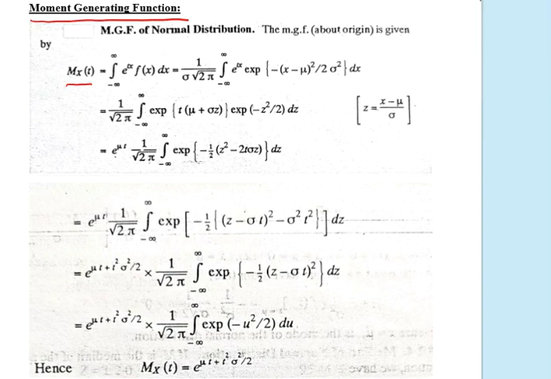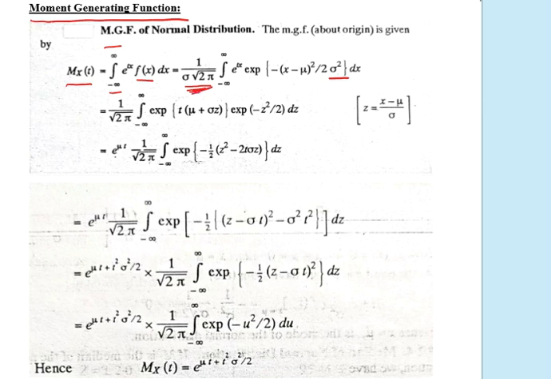The moment generating function of the normal distribution will be the integral from minus infinity to plus infinity of e to the power tx f(x) dx. Now we can substitute the value of f(x) for the normal distribution, which is 1 by sigma root over 2 pi times exponential of minus (x minus mu) whole square divided by 2 sigma square. Since 1 by sigma root over 2 pi is a constant, we can write it outside the integration sign.